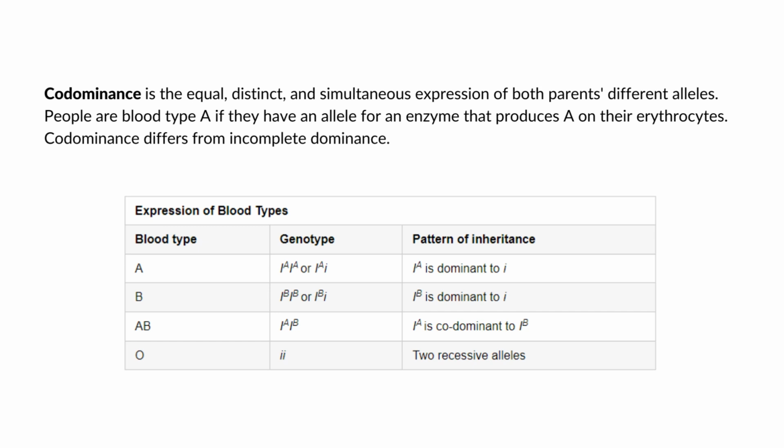Notice that it does not make any difference whether a person has two functional enzyme sa A and may one nga allele nga small letter i, which is the allele for the blood type O. In both cases, the person is still blood type A. Biskan may ara siya sang recessive allele sang blood type O. So because ang blood type A ginamask ya ang recessive nga allele nga small letter i, which can only be produced, for example, kung ang father and mother both have ang two recessive alleles nga small letter i, it means that's the only time nga makaproduce ka sang blood type O.